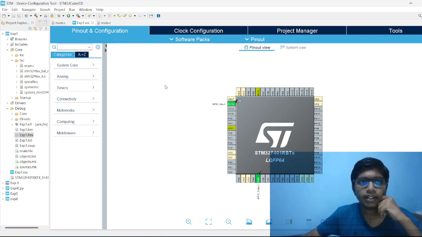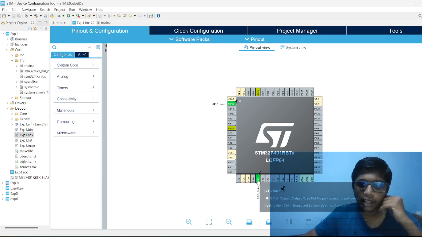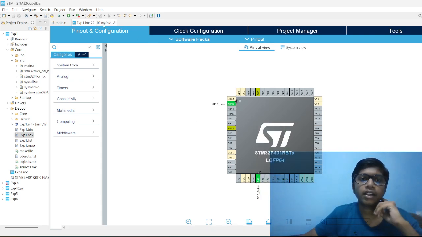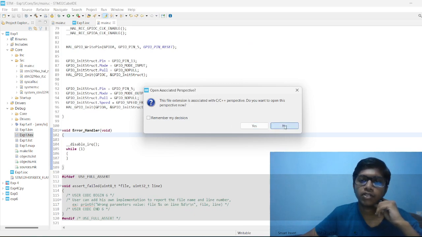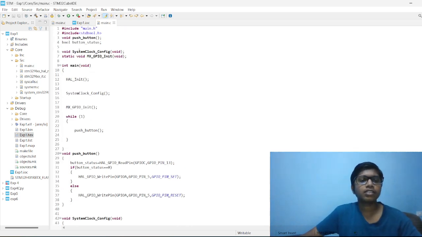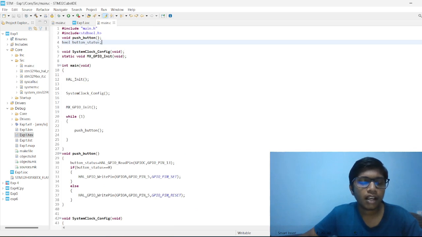Firstly, we are going to create a new project and open the IOC file and configure PC13 as the GPIO input and PA5 as the GPIO output, and save the file. Then execute the main function of the C program and make the necessary changes: the include file and standard boolean are included, and the push button function is created.